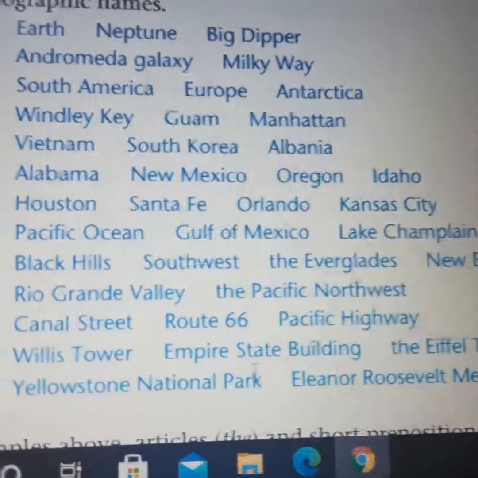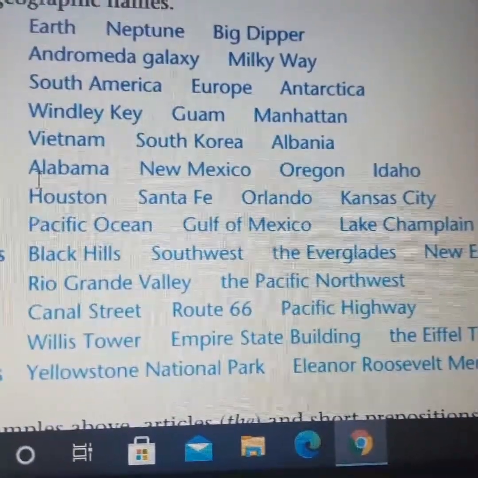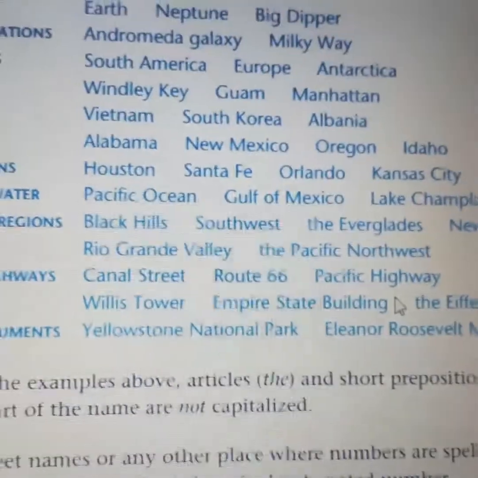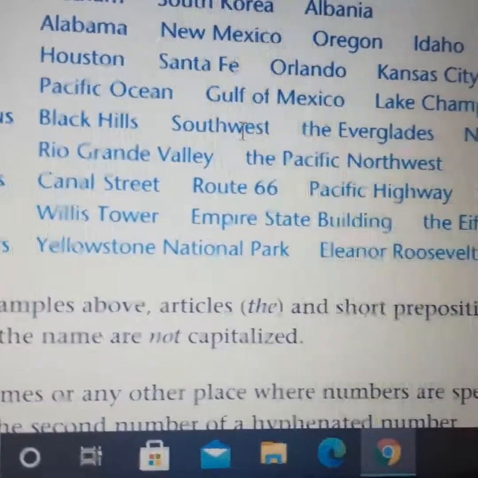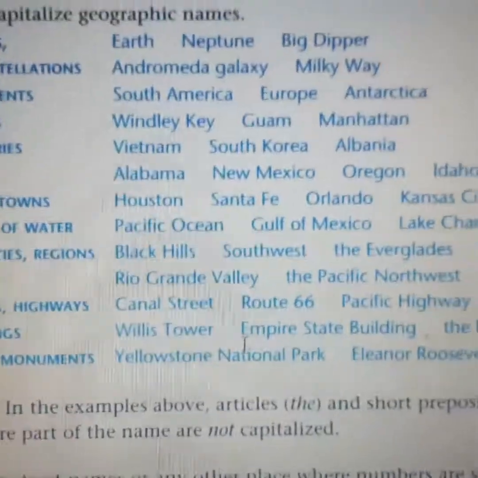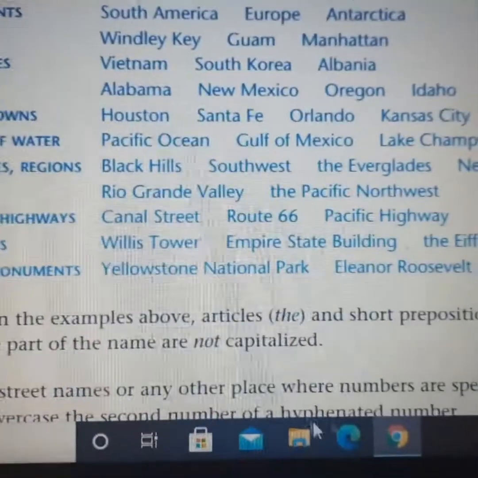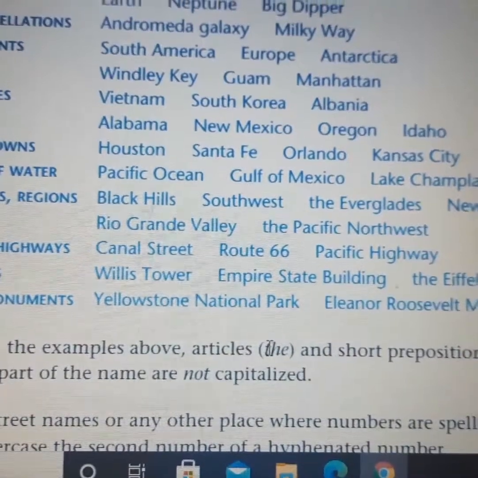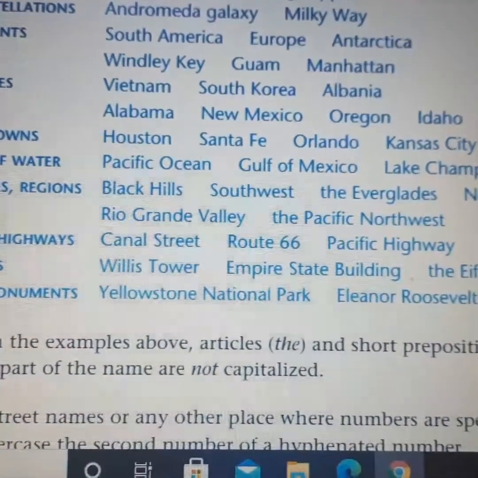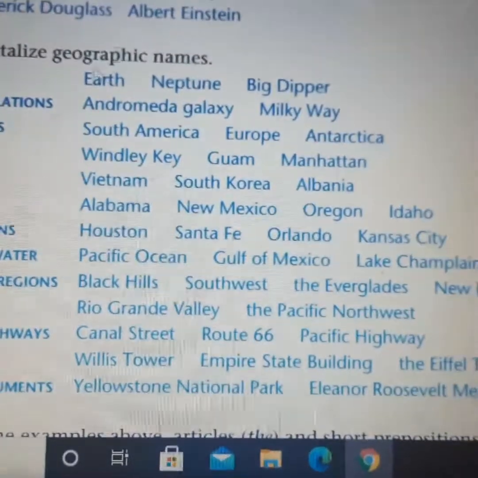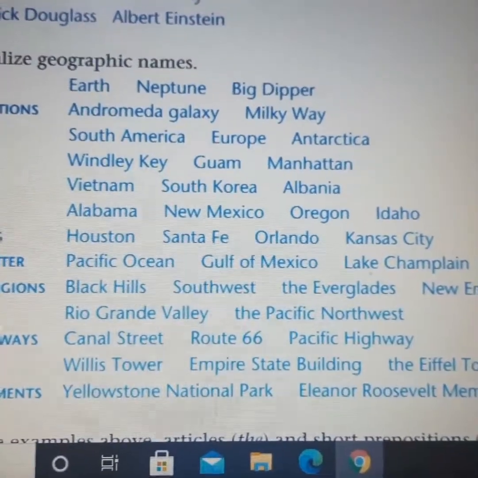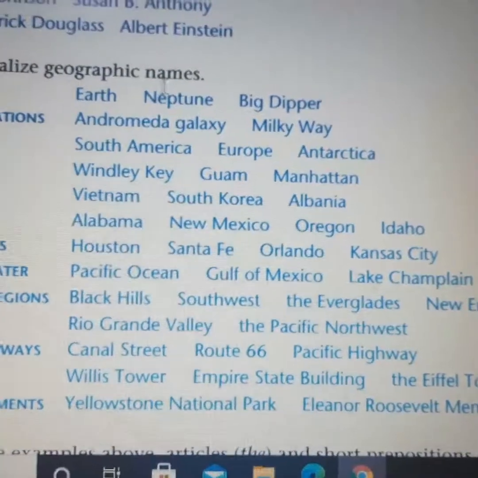So what exactly I want you to do is just study these examples very well, because these examples are so important. Maybe I will give you the name of a place and ask you if it is a proper noun or not, or a proper adjective or not, or whether we should use a capital letter or not. Can I write the article that, and of, with a capital or not? So it is so important to study capitalized geographic names.